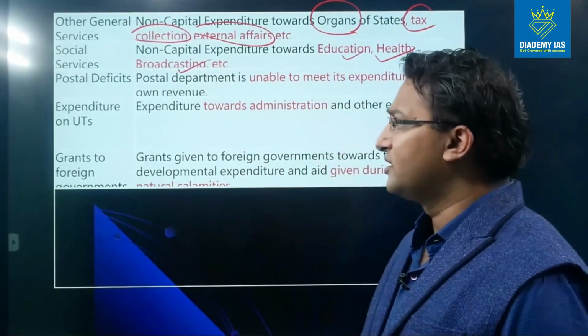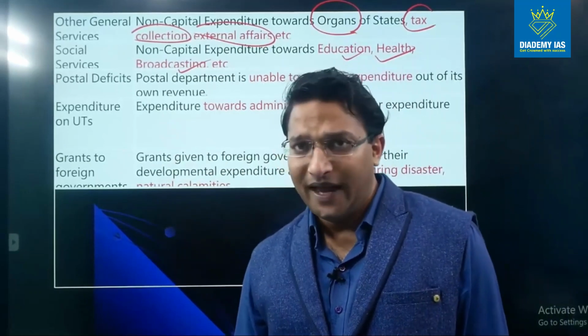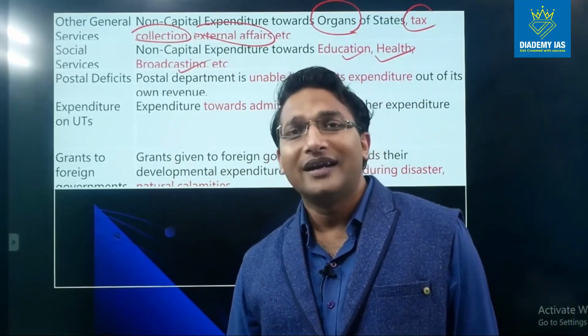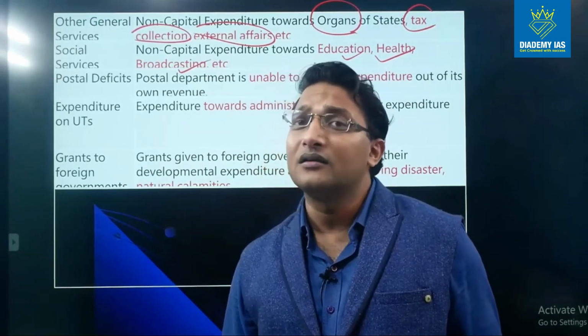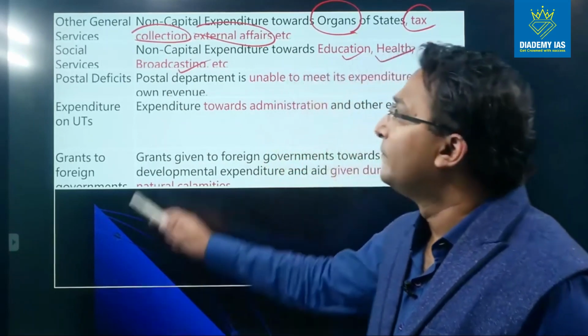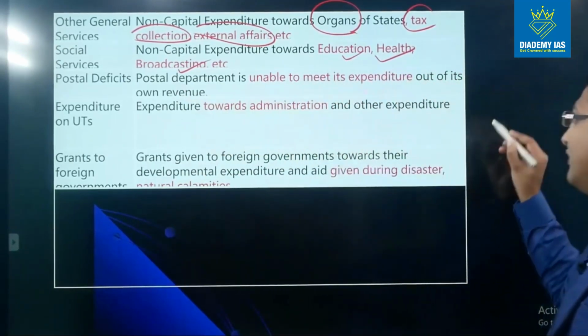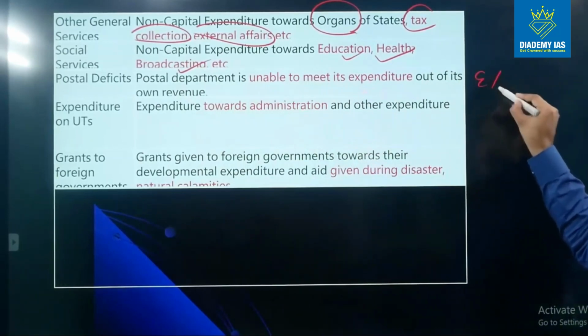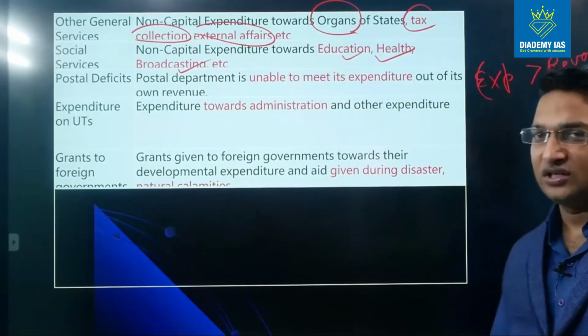social services. Postal deficit. So postal department is part of the government, and many times it is quite possible that postal department is making the loss. When it is in loss, then government has to bear this loss. So this becomes part of the revenue expenditure. So postal department is unable to meet its expenditure out of its own revenue. So whenever expenditure of the postal department is more than the receipts or revenue of the postal department, then this is called the postal deficit.